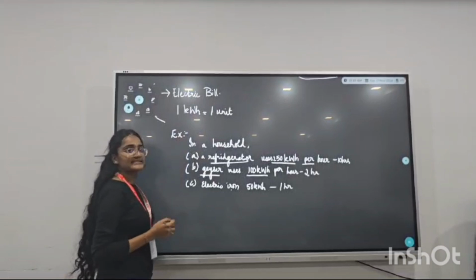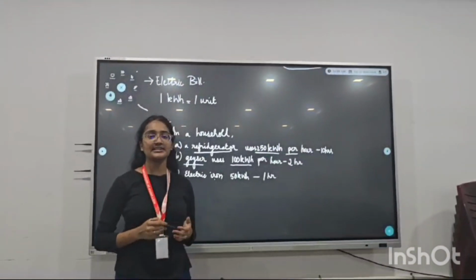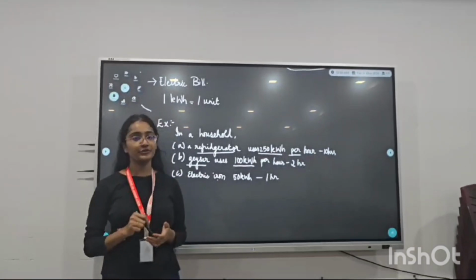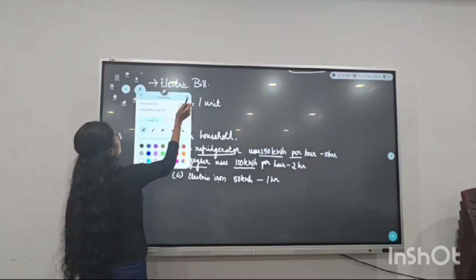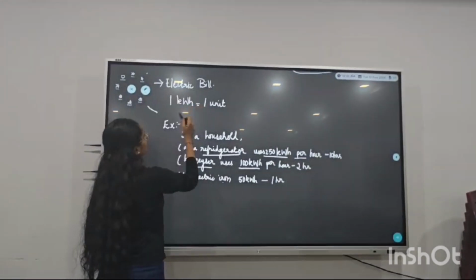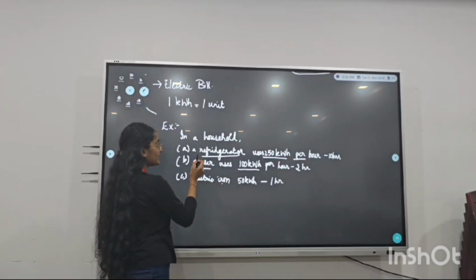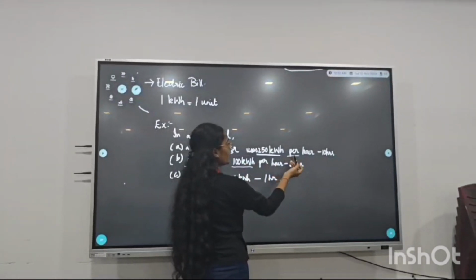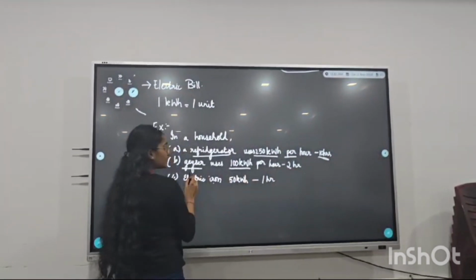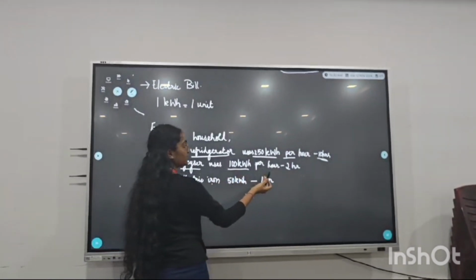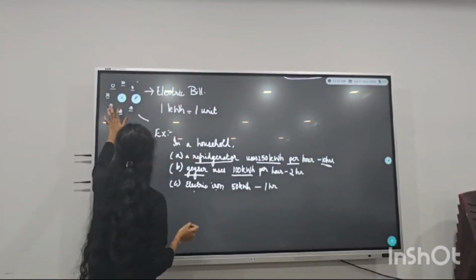Next, the second topic is electricity bill. Electricity bill can be defined as the amount of money charged on the consumer for the amount of units consumed. In the bill, we calculate 1 kilowatt hour as 1 unit. For example, in a household to calculate a sample bill, we take a refrigerator that uses 250 watt-hours per hour for 10 hours, a geyser that uses 100 watt-hours per hour for 2 hours, and an electric iron that uses 50 watt-hours for 1 hour.